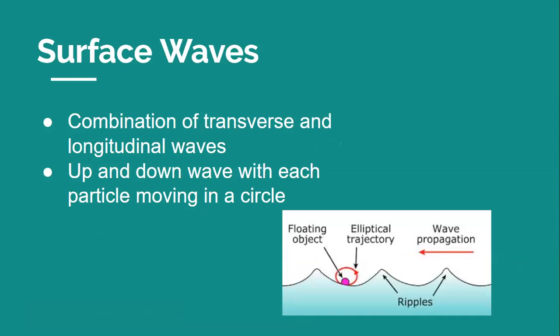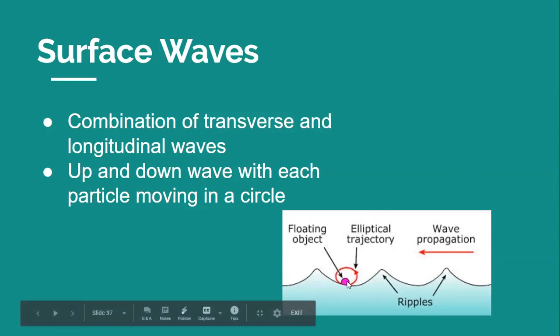All right, so our surface waves. Combinations of transverse and longitudinal waves are called surface waves. For example, an ocean wave travels at the surface of water. When a wave passes through water, the water and anything in it vibrates up and down. The water also moves back and forth slightly in the direction the wave is traveling. The up and down and back and forth movements combine to make each particle of water move in a circle.